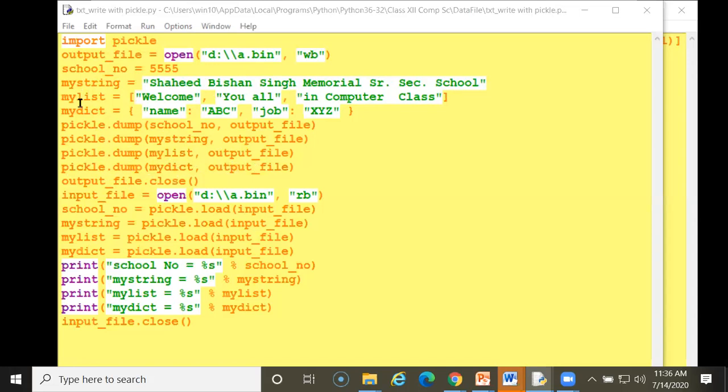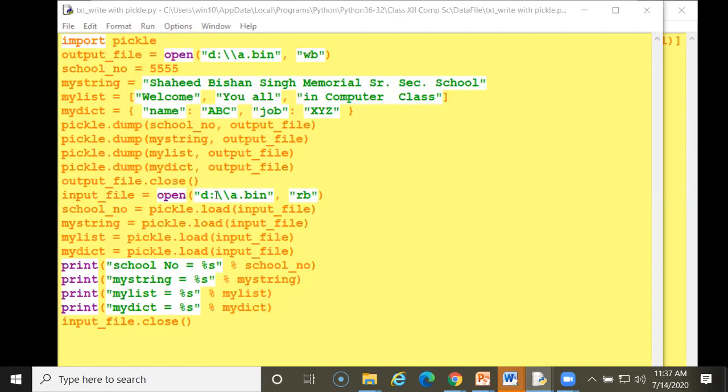Now what I'll do is close this file, output_file. This was for writing in binary mode with the pickle function. Now what I have to do is read binary mode. I am opening with pickle in the read mode. So now here for the input file, I have given the name input_file. This is the object name.